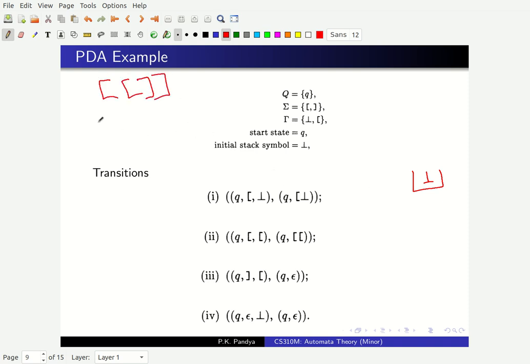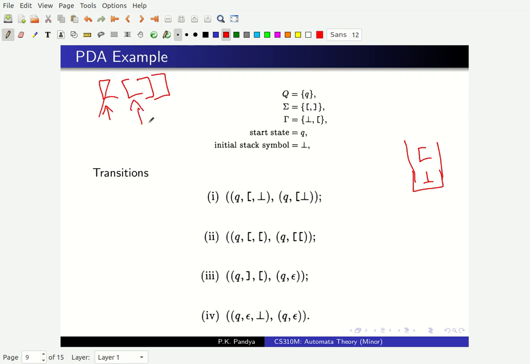I have only one state, so I will always be in Q, so I don't need to check. So in state Q, if I am initially looking at the left bracket symbol and on the top of the stack is bottom, then I will go back to the state Q because I have only one state, and this bottom I will replace by left bracket bottom. So this is what will become the content of my stack, and this symbol will be gone.